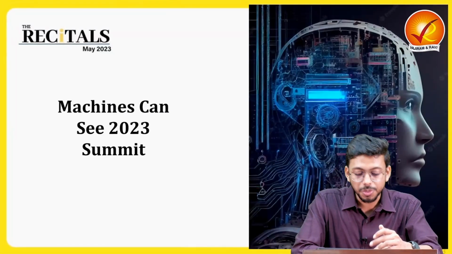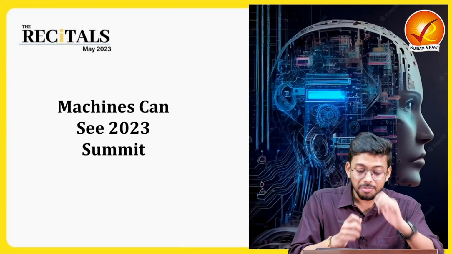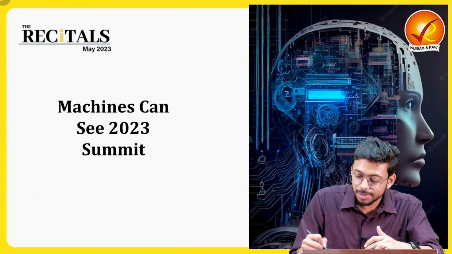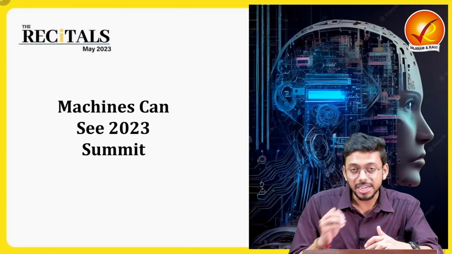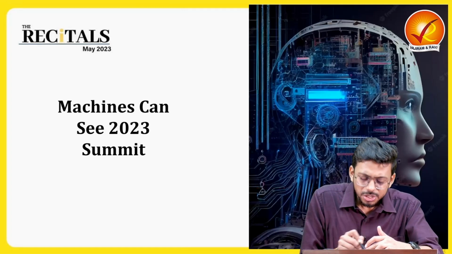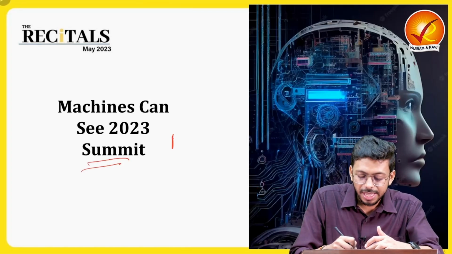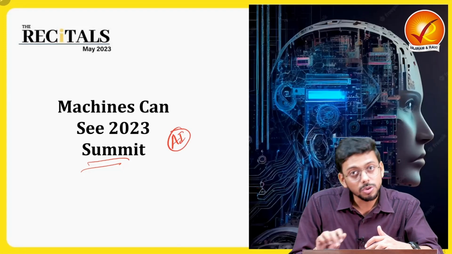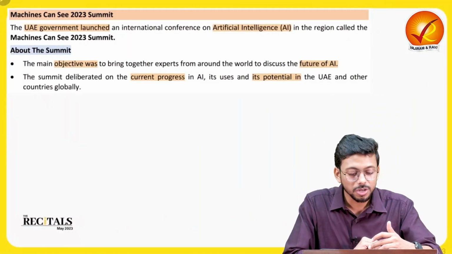Machines Can See 2023 Summit. So it's a summit and machines can see. Can you see in the diagram also some kind of artificial intelligence or machine learning kind of a thing? So it's a summit which is majorly on AI, artificial intelligence. Let's have a look at what are the details of this particular summit.